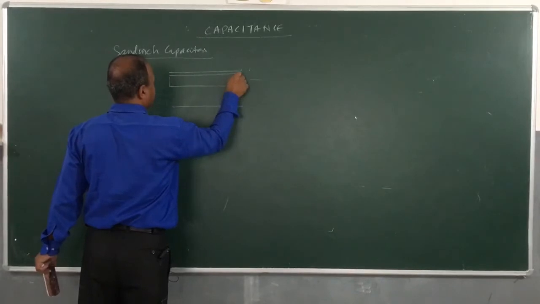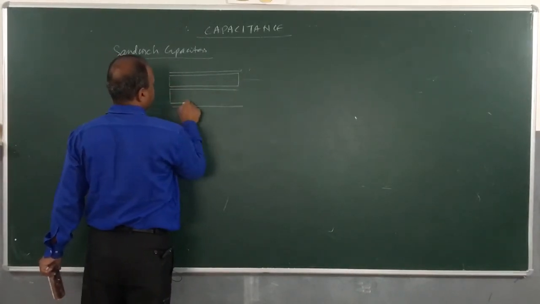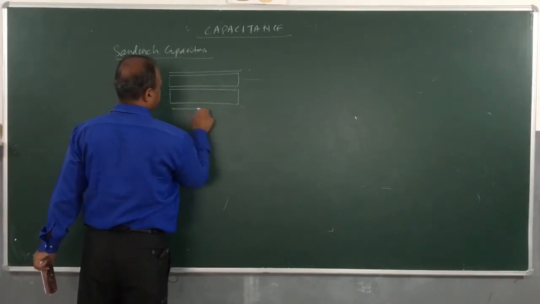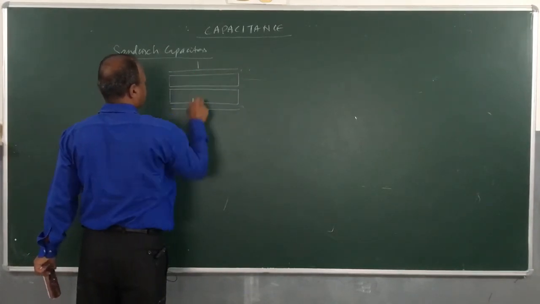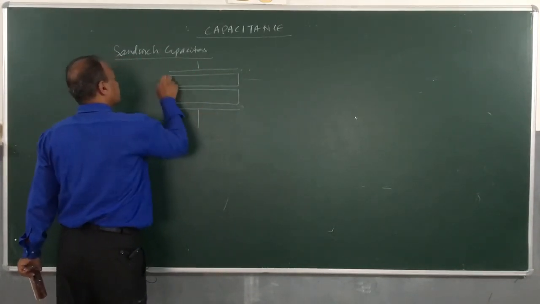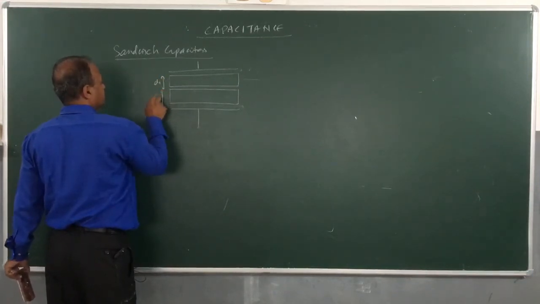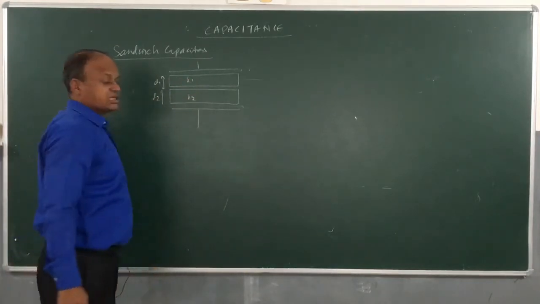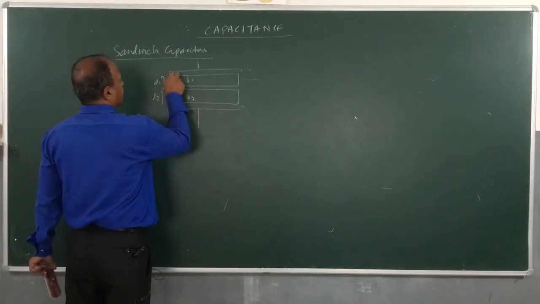Suppose one plate is kept like this, the other plate is kept like this. And they will ask you, suppose this is D1 and this is D2, the dielectric constants are K1 and K2, and the surface area of each plate is A. Okay, positive.